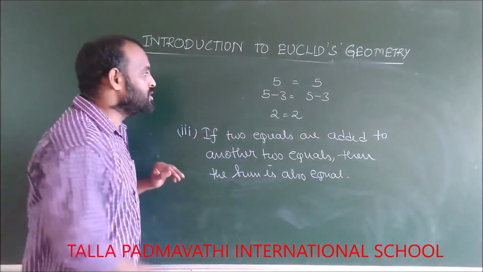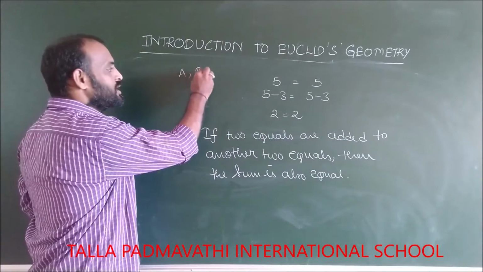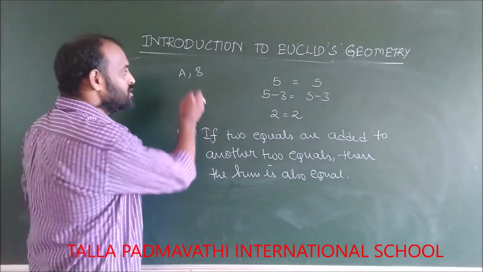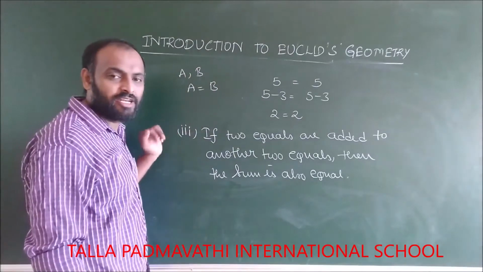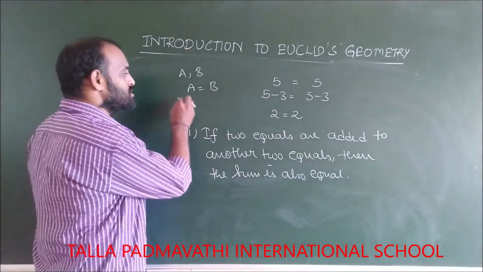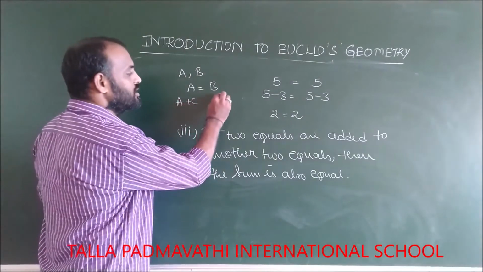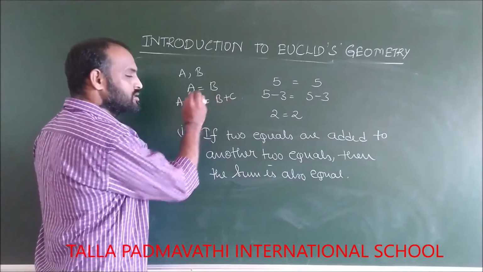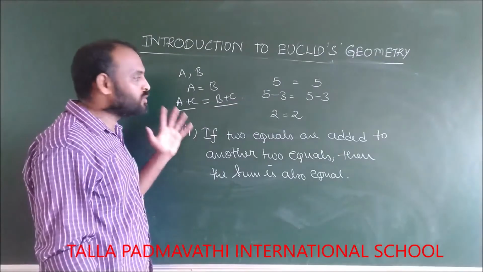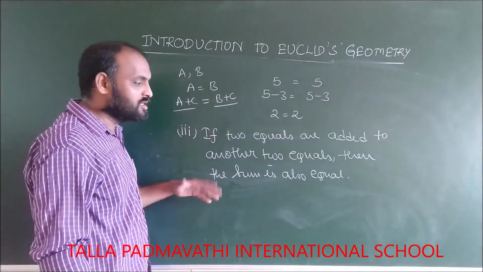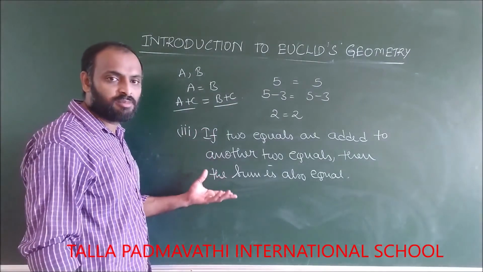If you take the example, let us say there are two things A and B which are equal in magnitude. That means A equals B. Add the same thing C to both sides. Still, the sum is equal. That's what the axiom says.